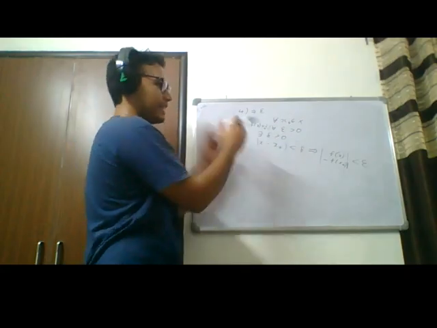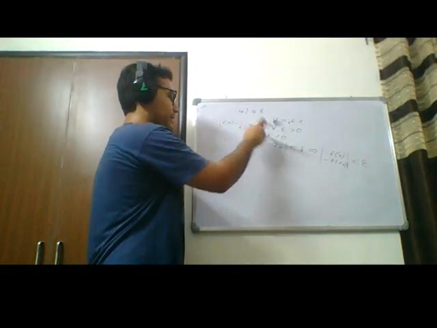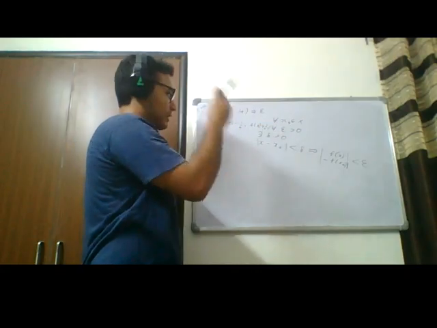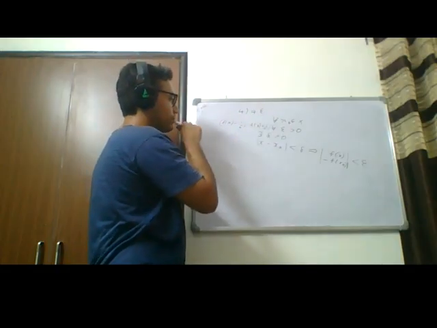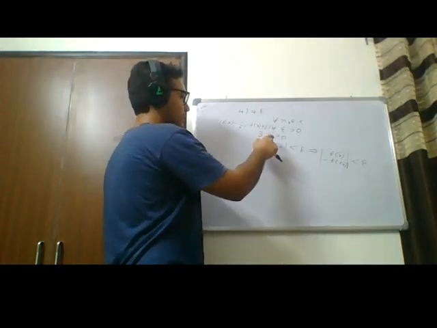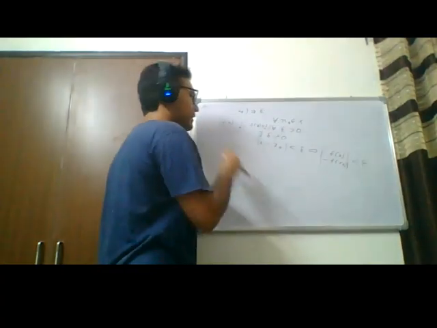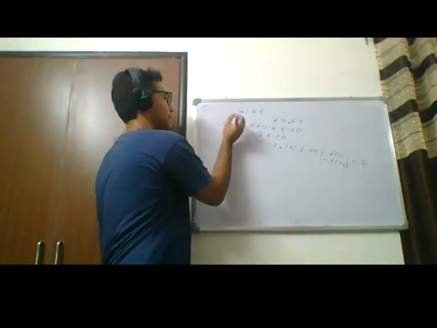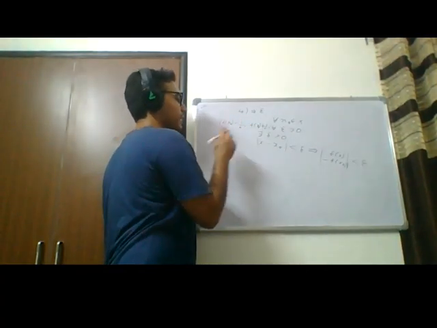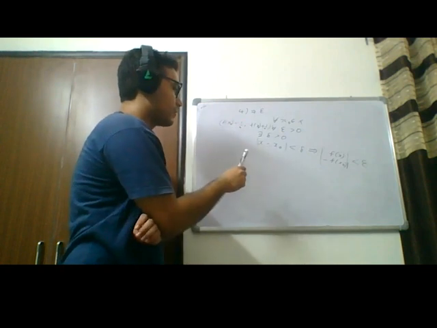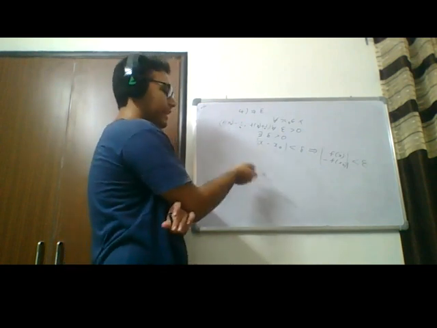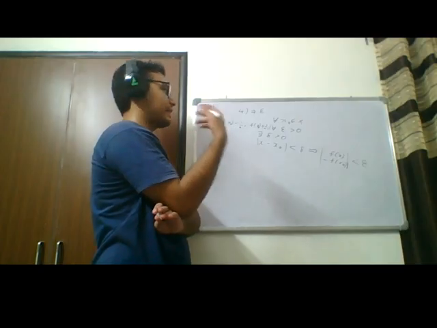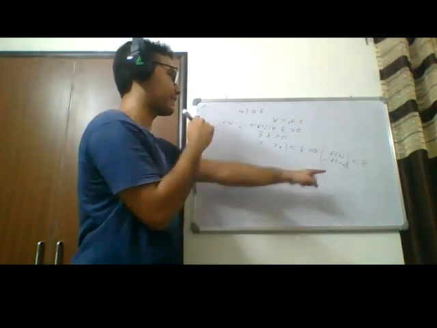So this is a neighborhood v around delta, right? And a neighborhood around f of x, sorry, f of x naught. Now f of x lying in this neighborhood is the same as the statement.